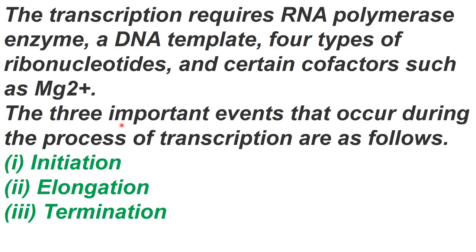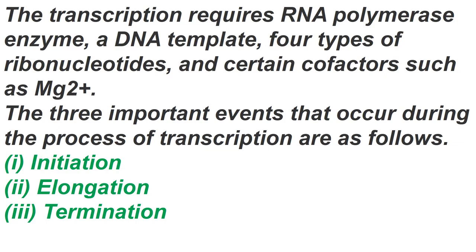After this you will tell about the 3 main events of transcription: initiation, elongation and termination. I hope you can describe all these steps. If general transcription is asked, then describe the transcription in prokaryotes with these steps. Make the diagrams properly and describe these 3 steps.